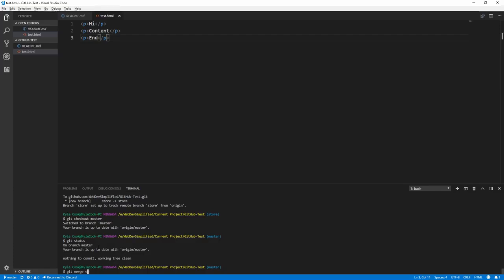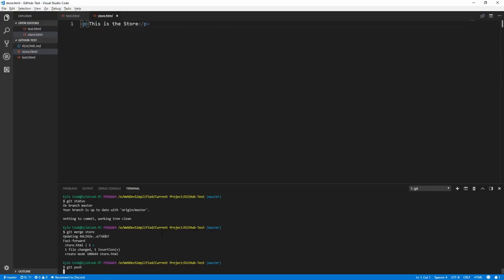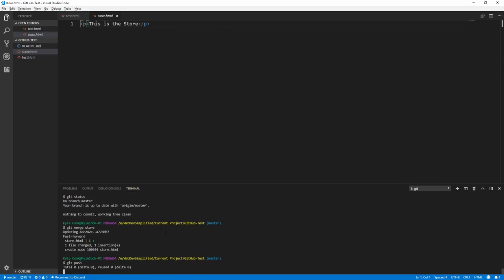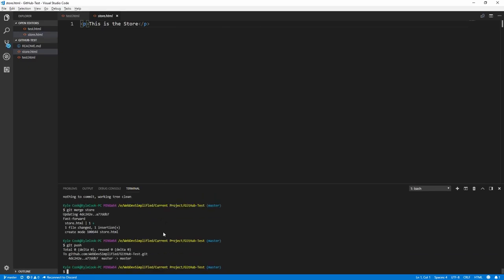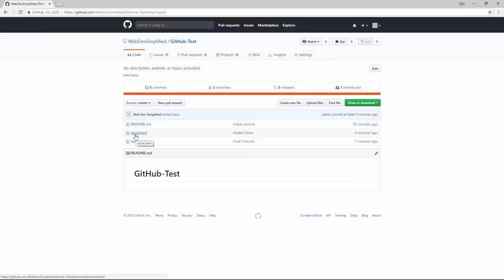So if we type git merge and the name of the branch, which is store, hit enter, all of the changes from the store branch will be merged into our master branch. And as you can see, the store.html pages showed up. So now if we run git push, in order to update our remote repository with our local changes and hit enter, you'll see that now when we go to our remote repository and refresh it, the store page is now there. This is because the merge command automatically adds and commits the files with a message that says that it has added the store.